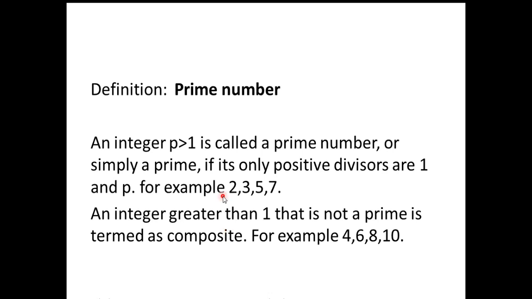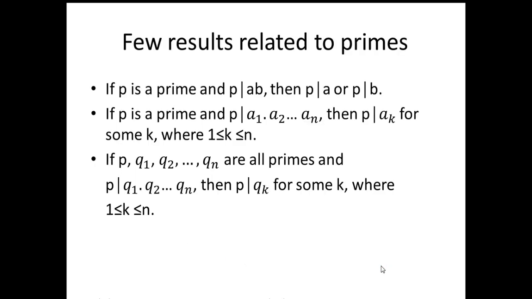What are prime numbers? An integer p greater than 1 is called a prime number if it has only two divisors, 1 and itself. For example, 2, 3, 5, 7 are prime numbers. An integer greater than 1 that is not a prime is called a composite number. For example, 4, 6, 8, 10 are a few composite numbers.